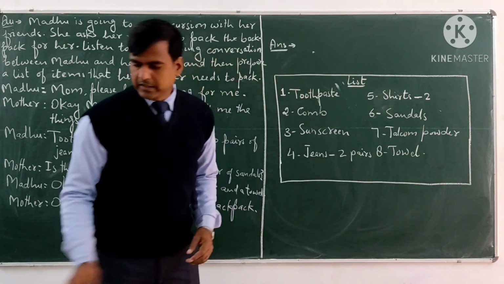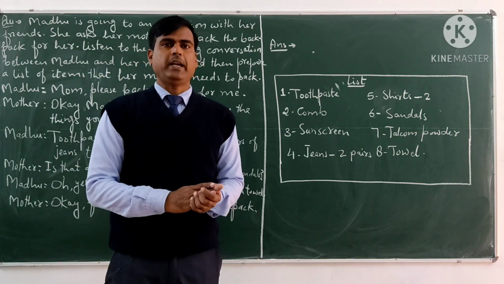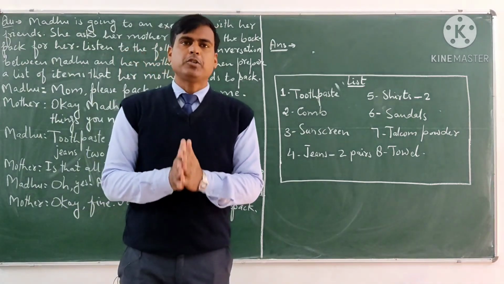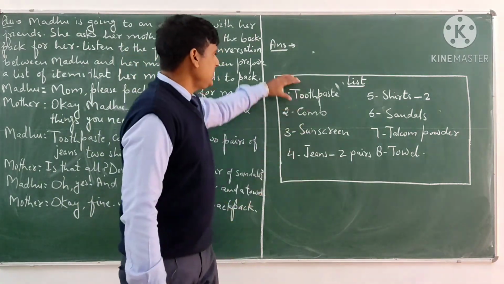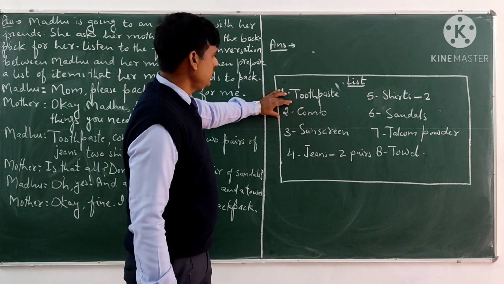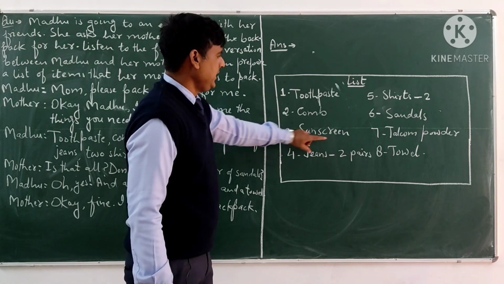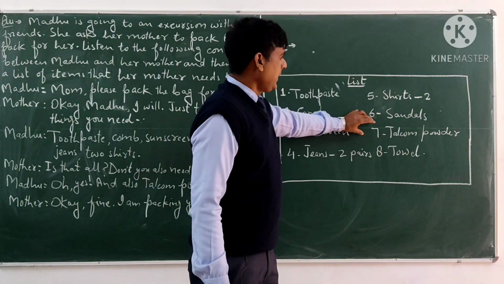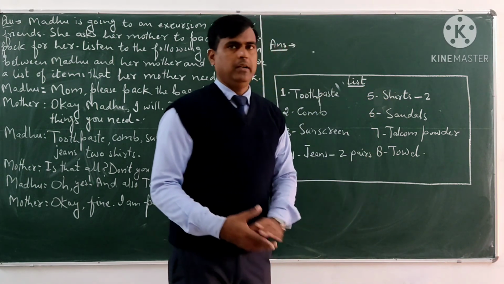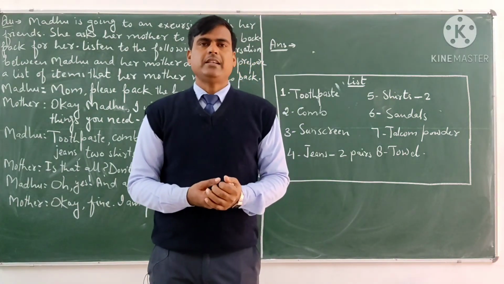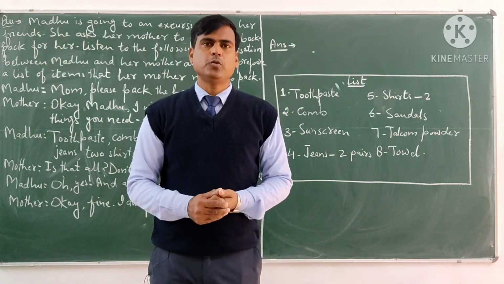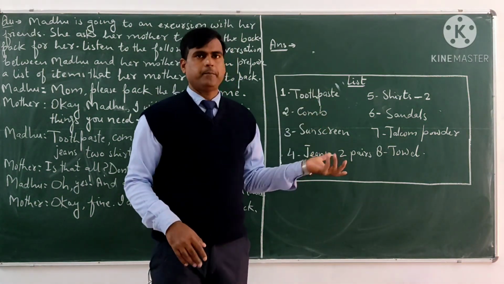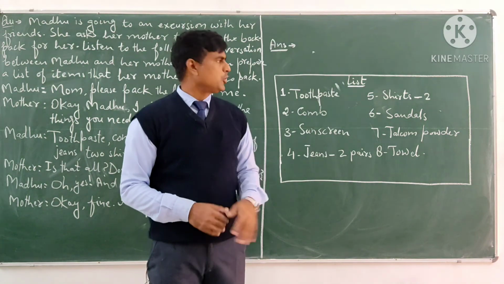So these are the things that her mother needs to pack. So the list is toothpaste, comb, sunscreen, jeans in 2 pairs, shirts 2, sandals, talcum powder and towel. So this is your answer. We prepare a list of the things in this way. So this is the list.